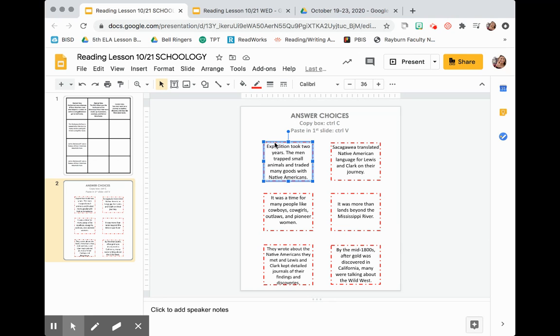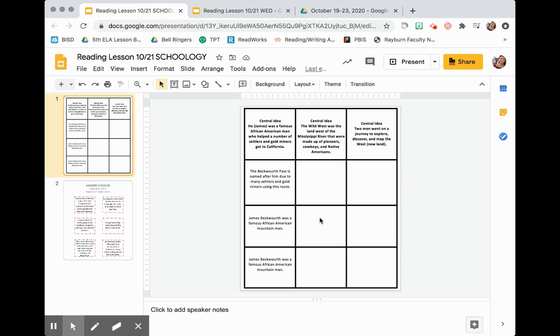And I'm going to hit Control on your keyboard and C. So you see Control on your keyboard, and you'll see a C as in cat. Okay, hit Control C at the same time. Control C. Okay, now I'm going to go back to my first slide and hit Control V as in Victor. So hit Control V, and voila, it is there. And remember, again, make sure you see these arrows when you hover over them, and you're just going to drag it to whichever column you think it goes in.